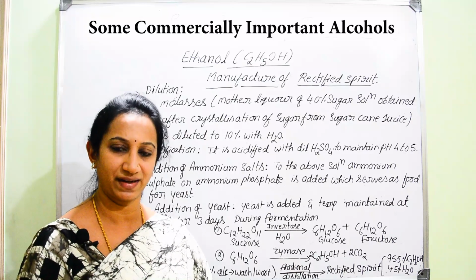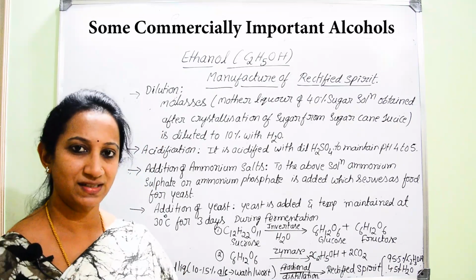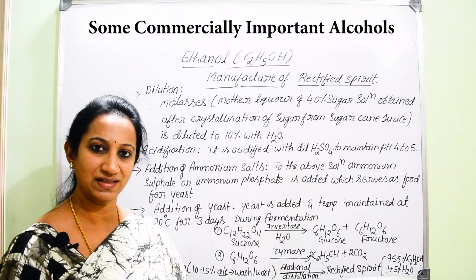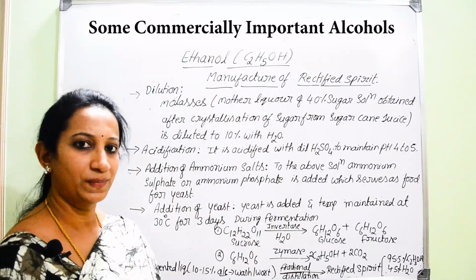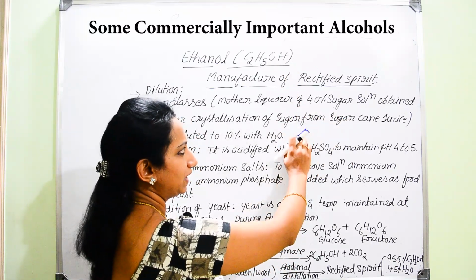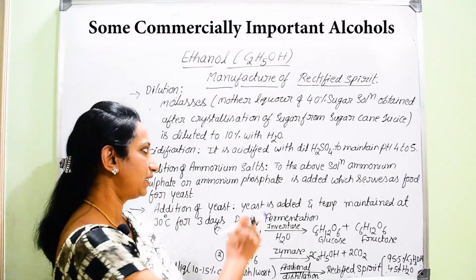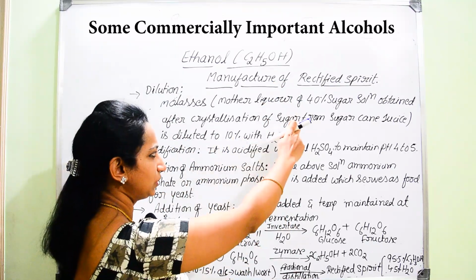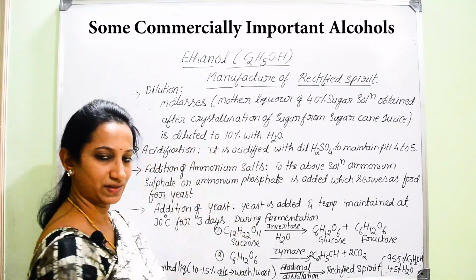Let me repeat it again. Where do you start from? In the very first step, we have to dilute the molasses. Which is that molasses? It is the mother liquor obtained after the crystallization of sugar from the sugar cane, which contains 40% of sugar. Then that 40% sugar solution is diluted with water to 10%.